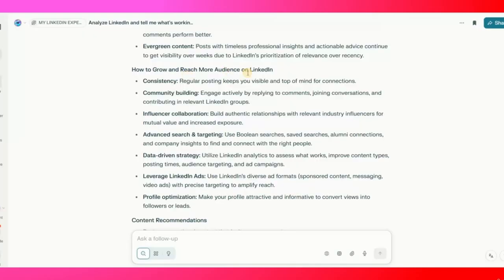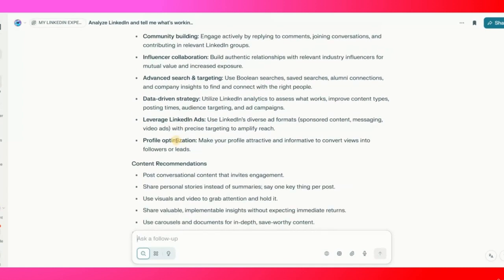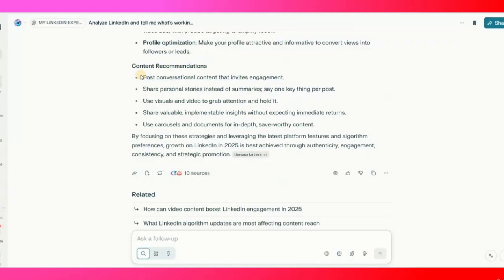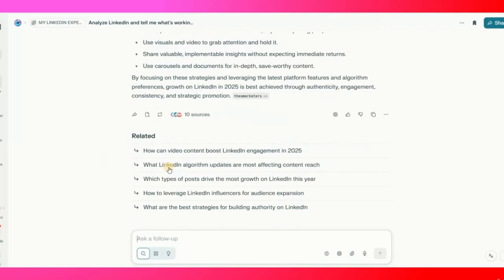So how to grow and reach your audience on LinkedIn. Consistency: regular posting keeps you visible and on top. Community building: engage actively by replying to comments, joining conversations, and contributing in relevant LinkedIn groups. Then advanced search and targeting, data-driven strategy, leverage LinkedIn ads. If you thumb down over here, you will see content recommendations: post conversational content that invites engagement, share your personal stories, and more.